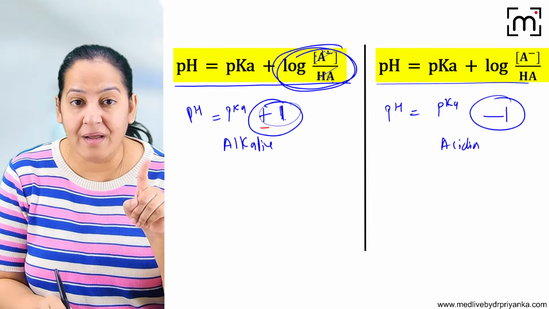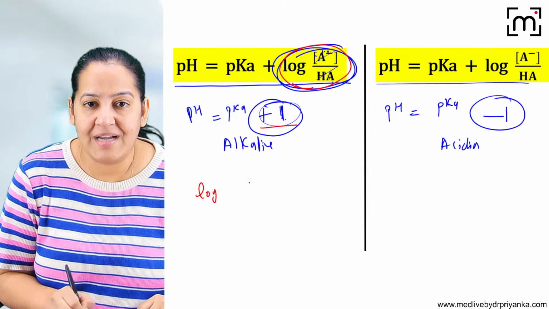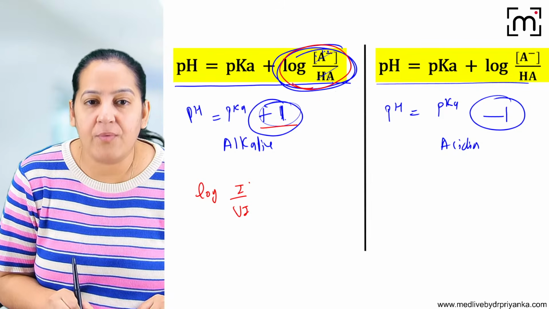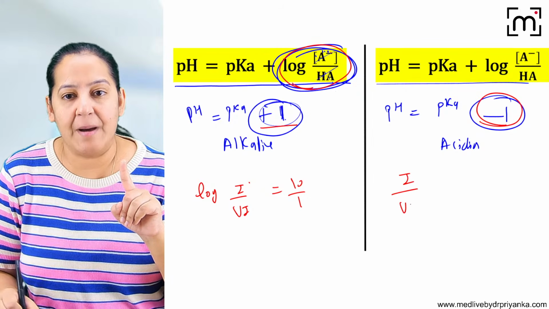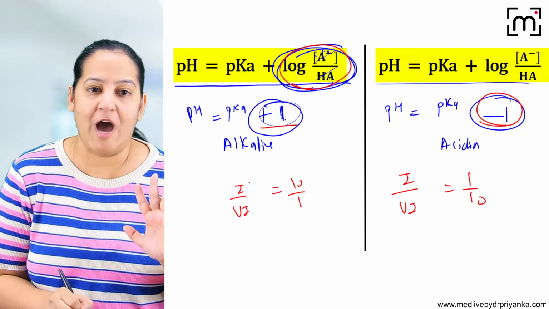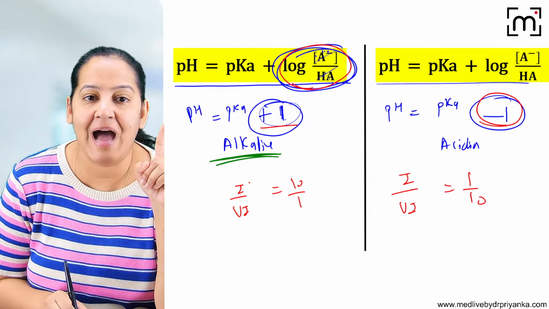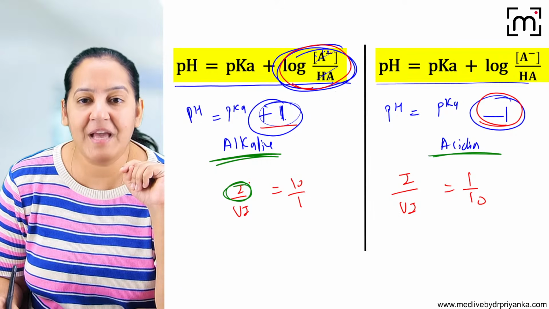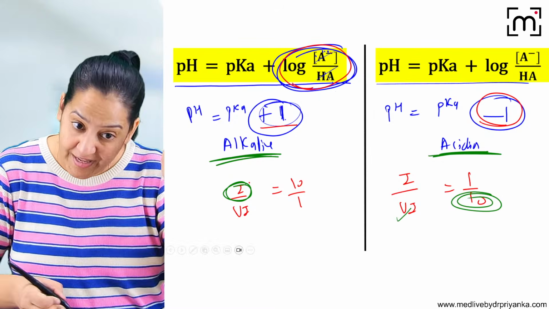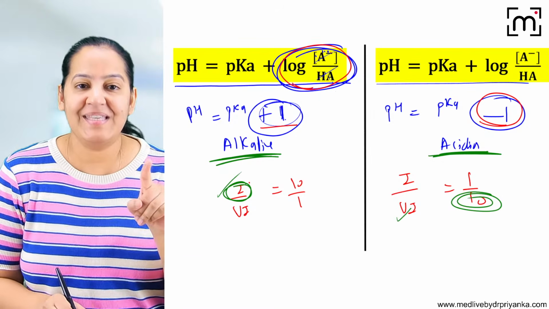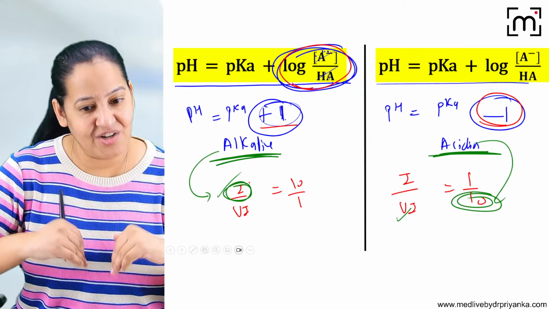So if I want plus 1, this value, ionized upon unionized, should be 10 by 1. And if I want this value to be minus 1, the same value, ionized upon unionized, should be 1 by 10. So whenever I make the medium alkaline, the ionized form increases, and whenever I make the medium acidic, the unionized form increases. We know the body retains the unionized form and excretes the ionized form. So in alkaline medium, it is excreted, and in acidic medium, it is absorbed. So I have proven that acidic drugs are absorbed in acidic medium.